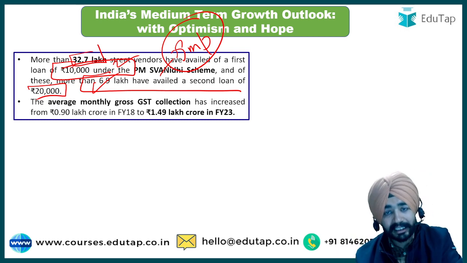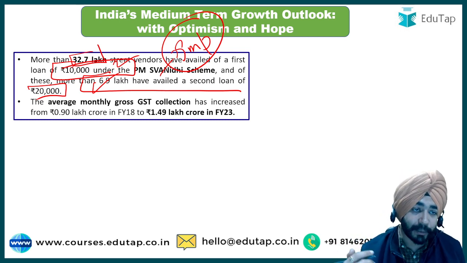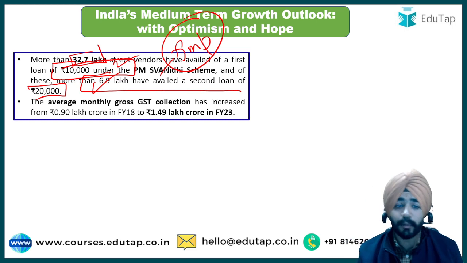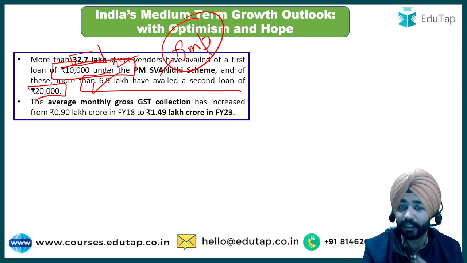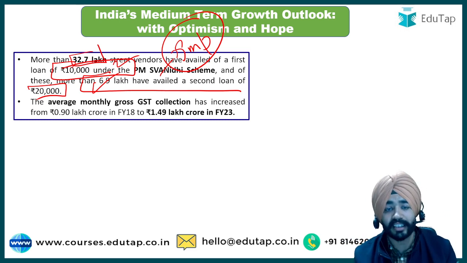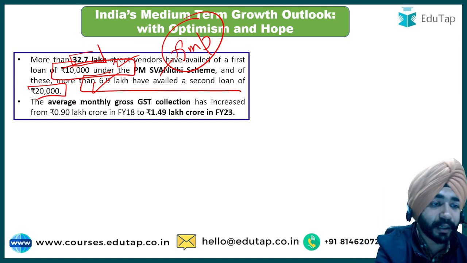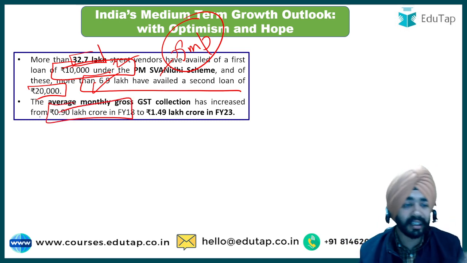Then the important thing that has been highlighted is GST collection. It says in terms of medium growth, the GST collection has done very well. So the average monthly gross GST collection has increased to around rupees 90 lakh crores.